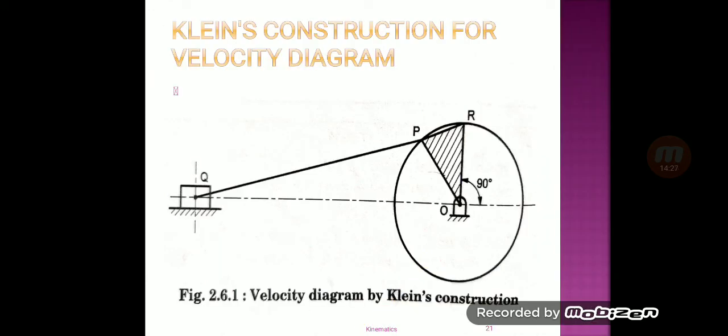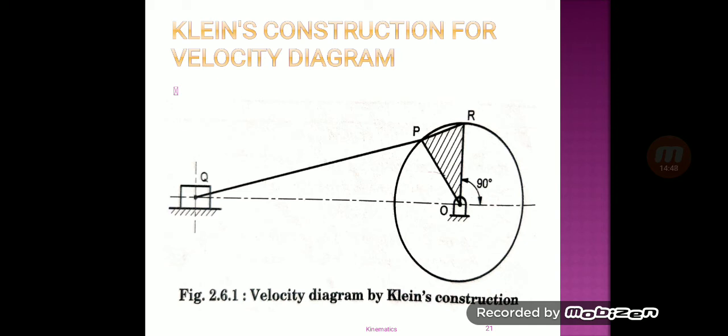Now let's see the Kelvin's construction for velocity diagram. Now let us consider a slider crank mechanism which is shown in the figure.